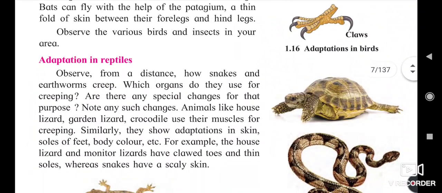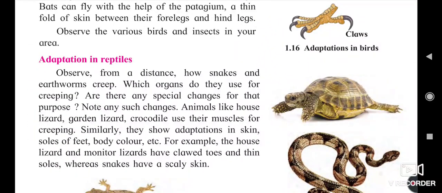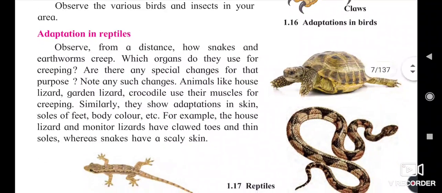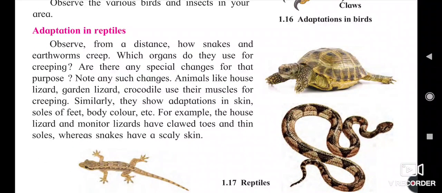Adaptation in the reptiles. So these reptiles also change in their body, like a snake, earthworm, lizard, crocodile.